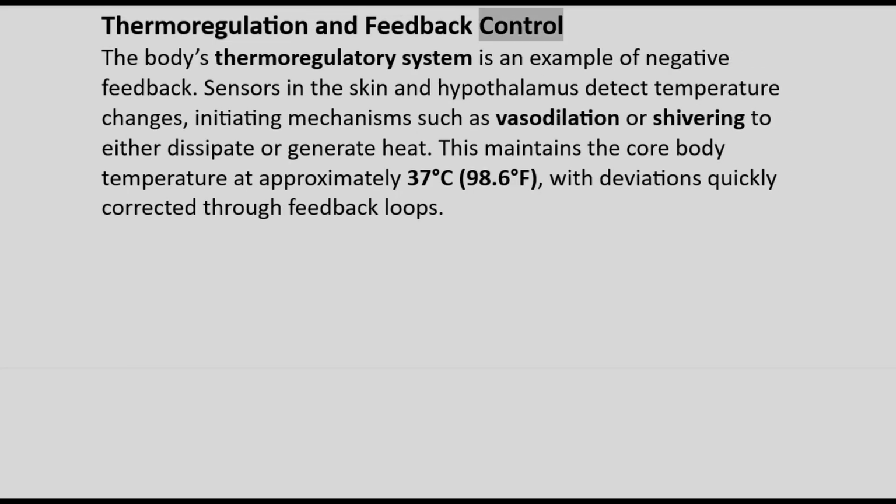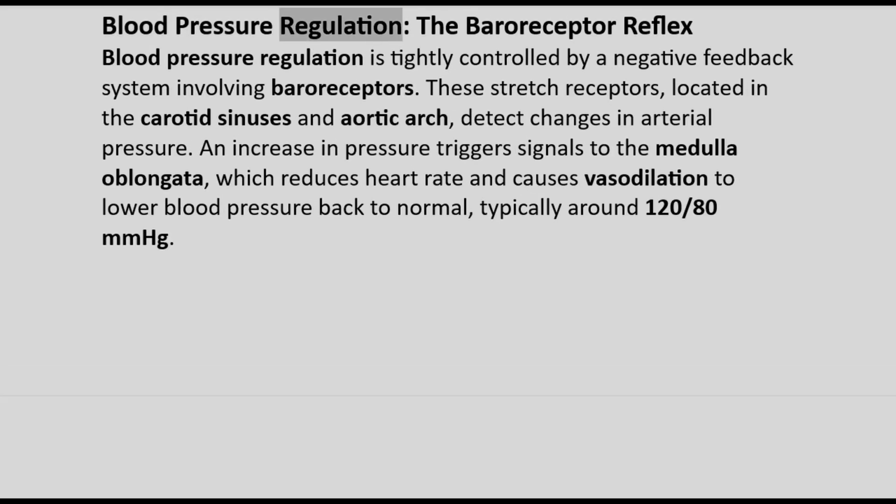Thermoregulation and feedback control. The body's thermoregulatory system is an example of negative feedback. Sensors in the skin and hypothalamus detect temperature changes, initiating mechanisms such as vasodilation or shivering to either dissipate or generate heat. This maintains the core body temperature at approximately 37 degrees Celsius (98.6 degrees Fahrenheit), with deviations quickly corrected through feedback loops.